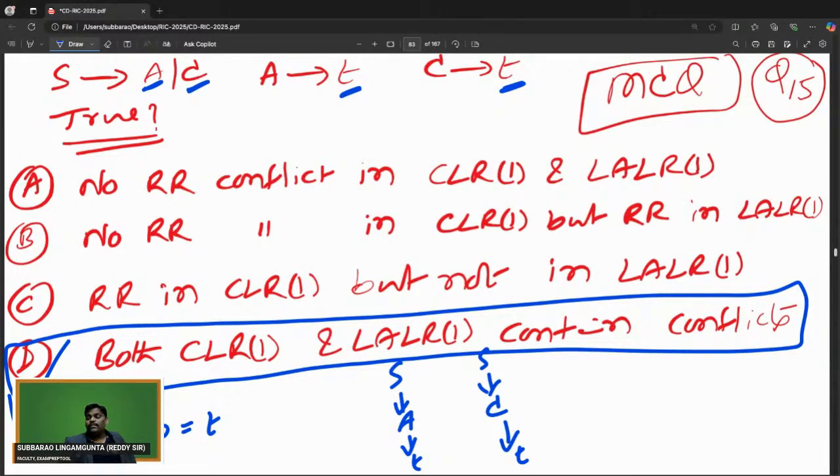No RR conflict in CLR1, but RR is there in LALR1. So that is the reason.